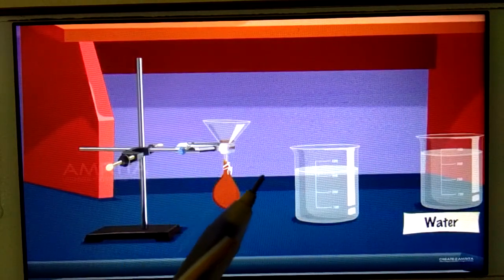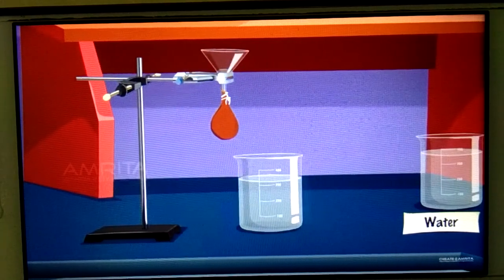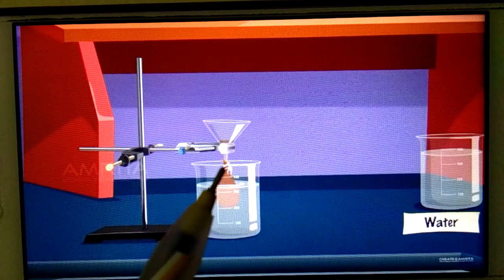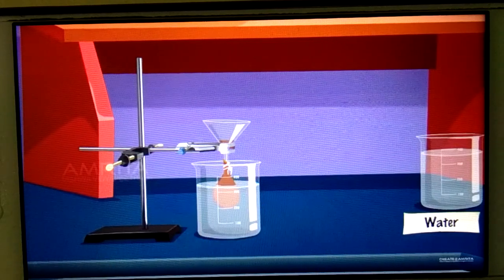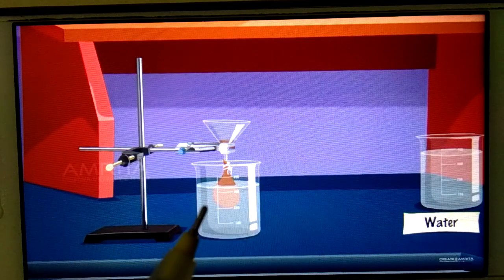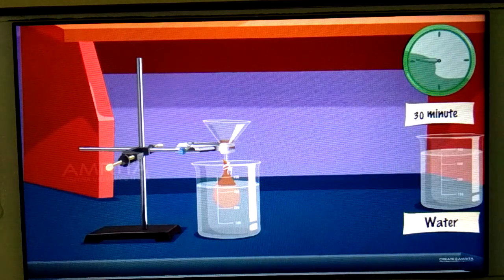Now again we will dip it in the beaker containing water in this way for 30 minutes, students. Again we have to dip it for 30 minutes. So the timer starts here, 30 minutes.